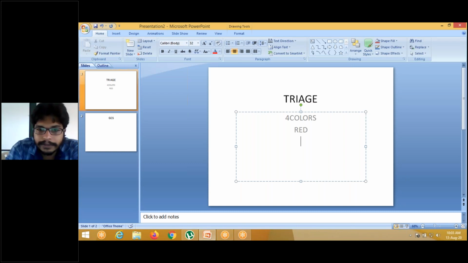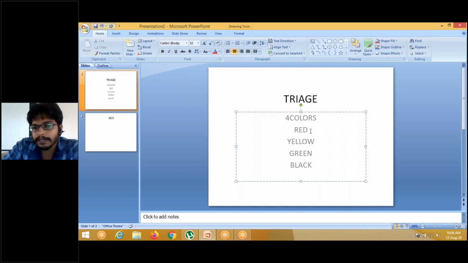Red, yellow, green, black. These are the color coding for triage. Okay. Based on these colors only, you can decide